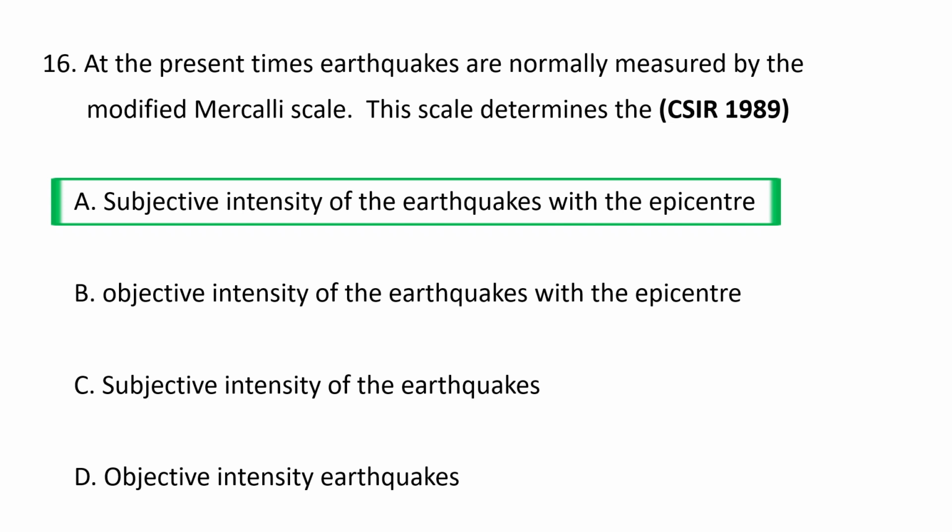Subjective intensity means it rates the effects and impacts of an earthquake at a specific location. It is evaluated by human perception, observable damage to buildings, and disturbances to the natural environment. Because it is based on human observation and local construction quality, it can vary greatly from one location to another. So the modified Mercalli scale measures the subjective intensity of the earthquakes with the epicenter. A is the correct option.